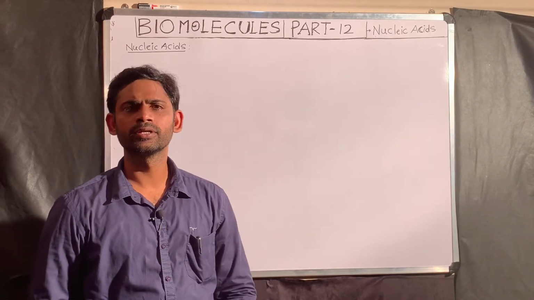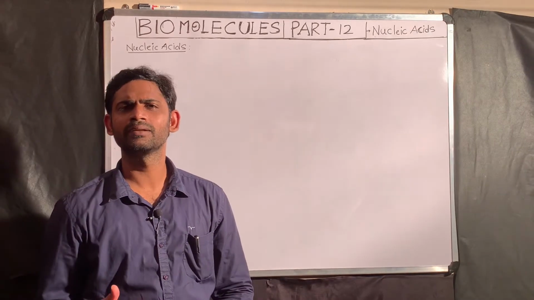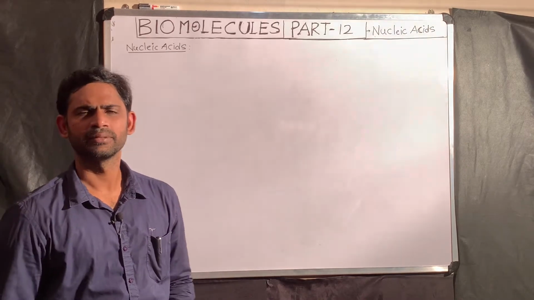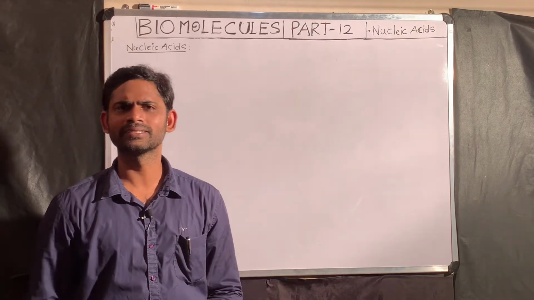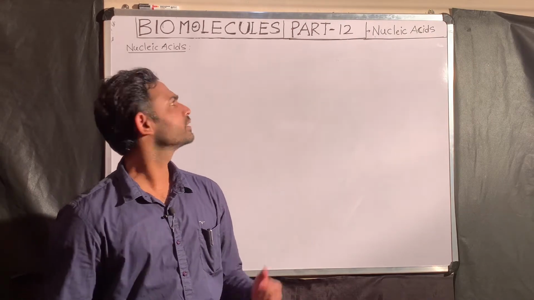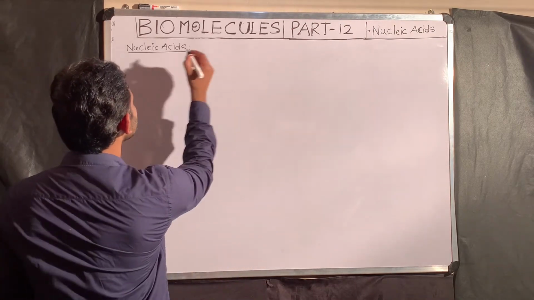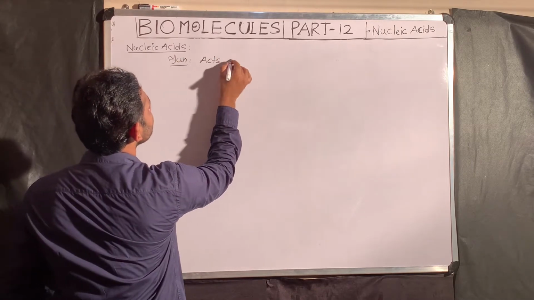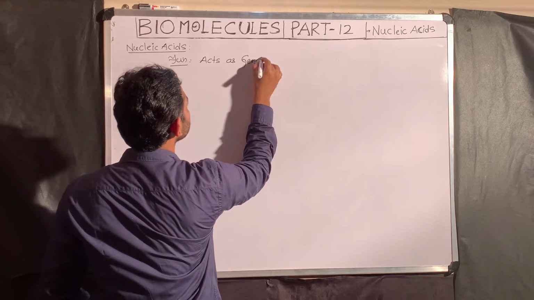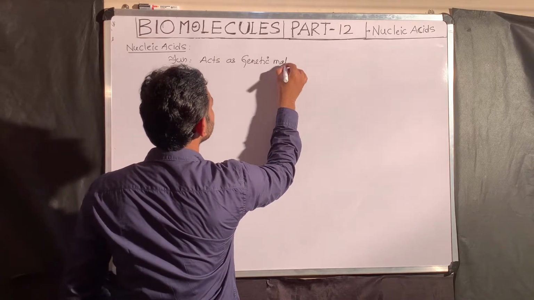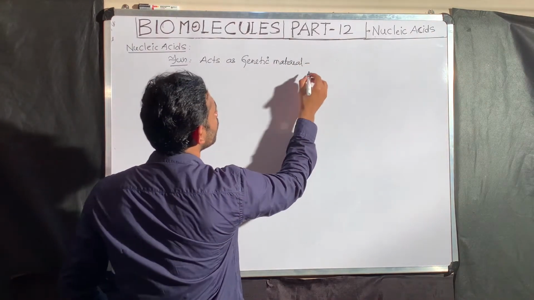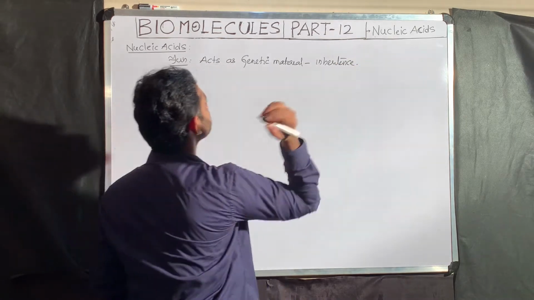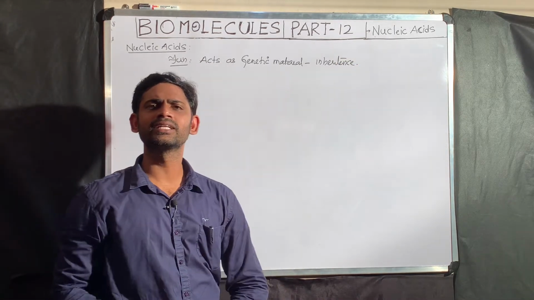In this part, I am going to explain about the second most abundant organic molecule, that is nucleic acid. Before going to the details of the nucleic acids and the different types of nucleic acid, first I will tell you the function. Nucleic acid acts as genetic material, responsible for inheritance. I will explain. Nucleic acid acts as a genetic material.